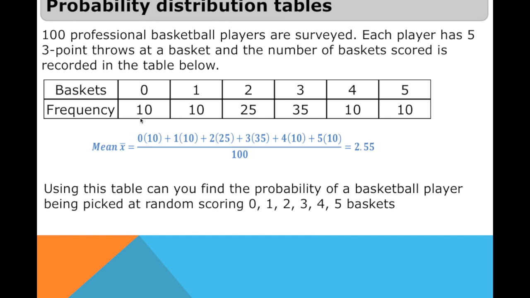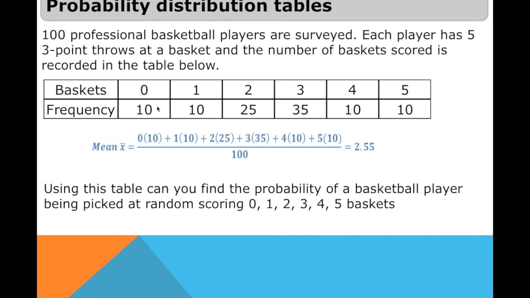How do we get the probability if you pick any player at random who cannot make a 3-point shot? It's going to be 10 over 100, correct?